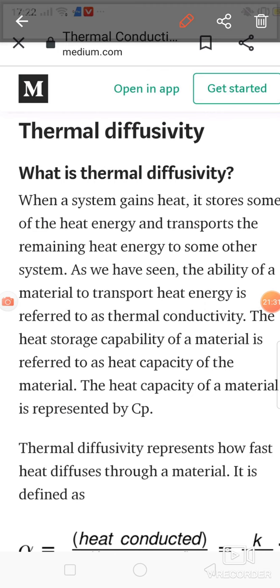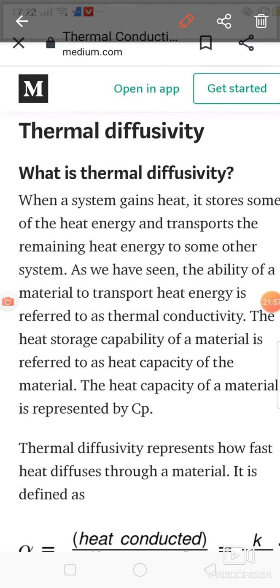So as we have seen, the ability of a material to transport heat energy, that is nothing but thermal conductivity. And the heat storage capability of a material, whatever the material having heat storage capacity, that is nothing but the heat capacity of that particular material. That is denoted by Cp.